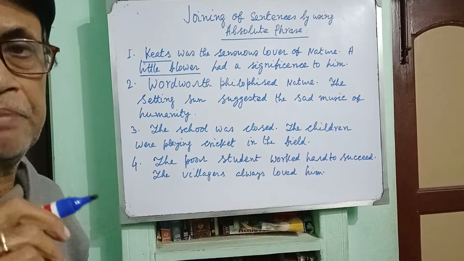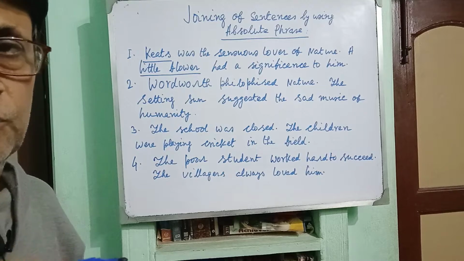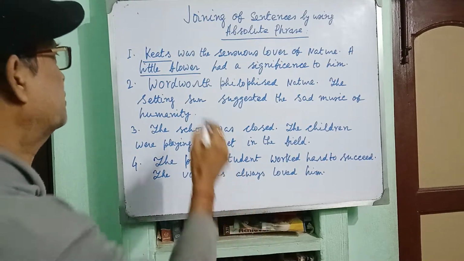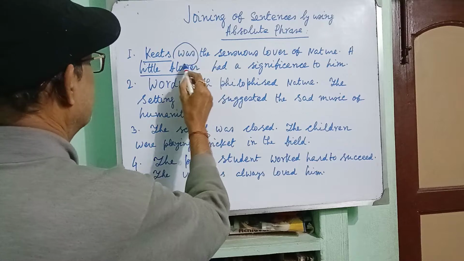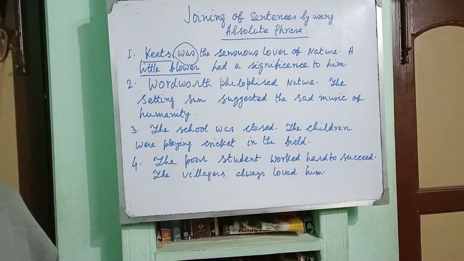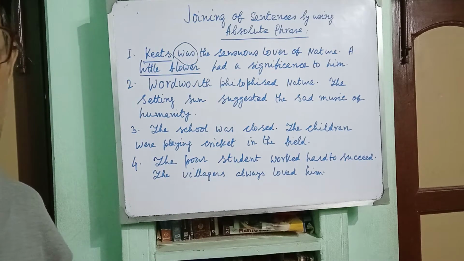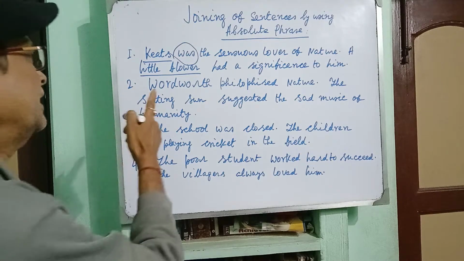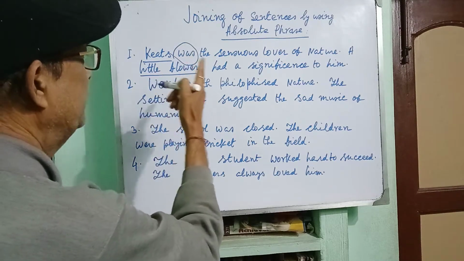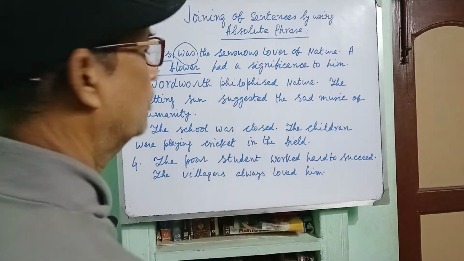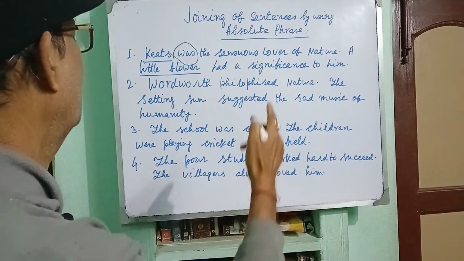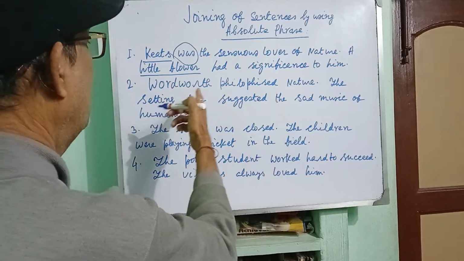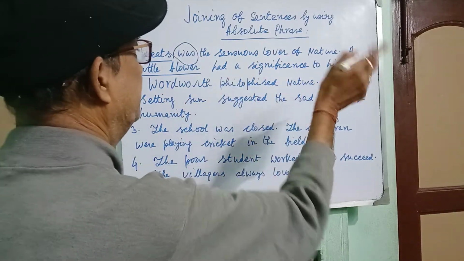Keats being the sensuous lover of nature, you see that am, is, are and their past tense was and were are the forms of be verb. So you have the liberty to use being. Keats being the sensuous lover of nature, comma, a little flower had a significance to him.